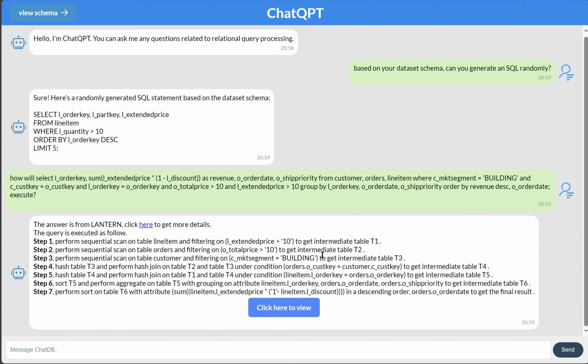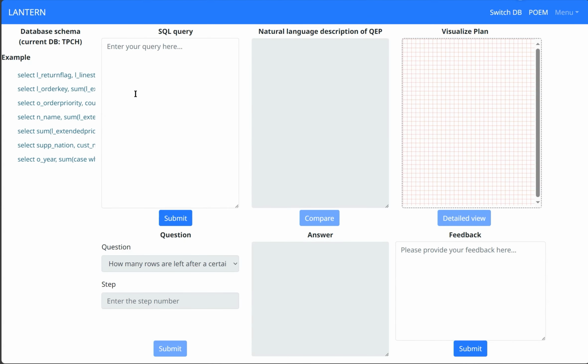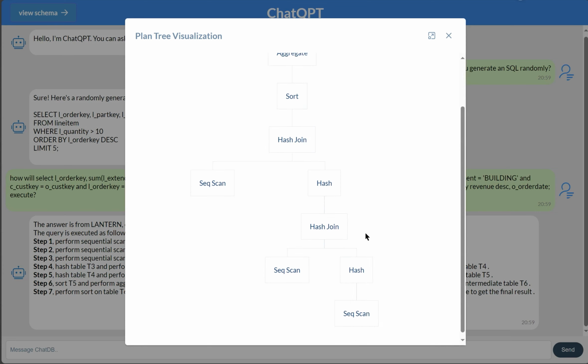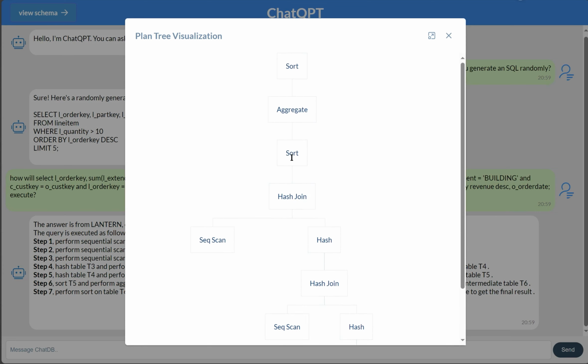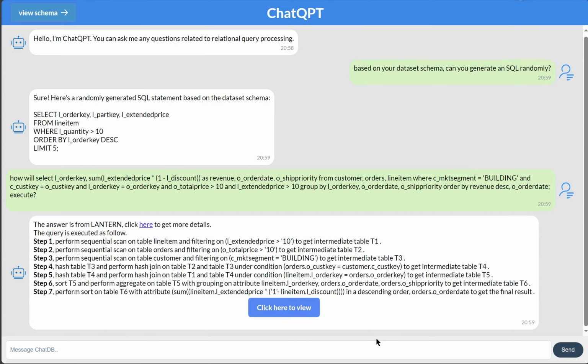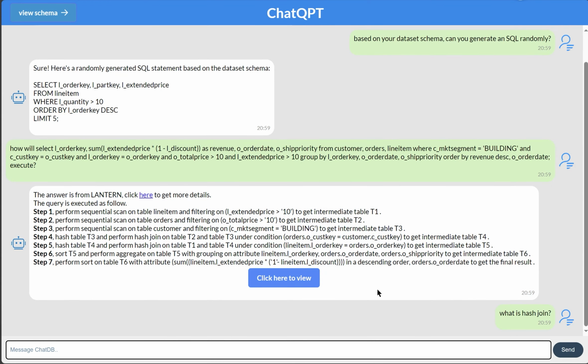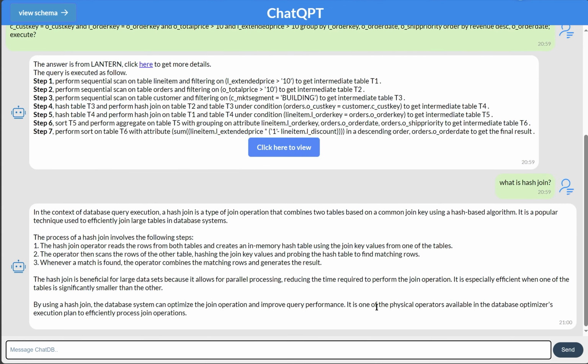The first part indicates that the answer was generated by Lantern and provides a hyperlink to Lantern, which can be accessed directly by clicking on the hyperlink. The second part is a natural language description of the QEP generated by Lantern. The third part is a button, by clicking on which one can view the visualization of the QEP. It can be seen that the answer contains many technical terms, which may make learners confused. However, learners no longer need to query through a browser, they can directly ask ChatQPT. Based on the knowledge base of the large language model, ChatQPT will provide professional explanations.